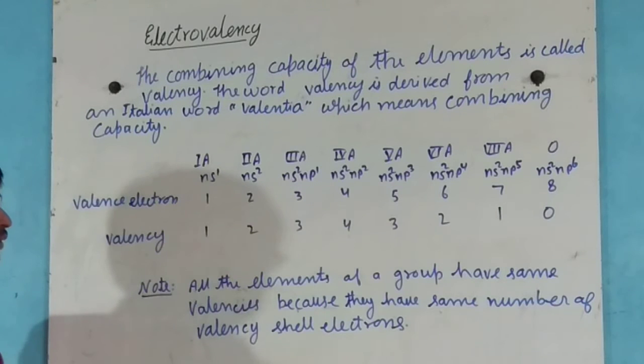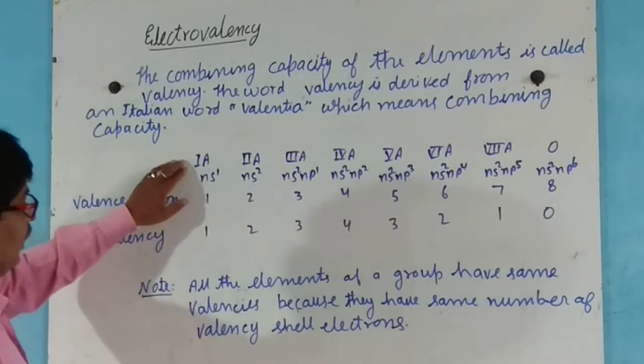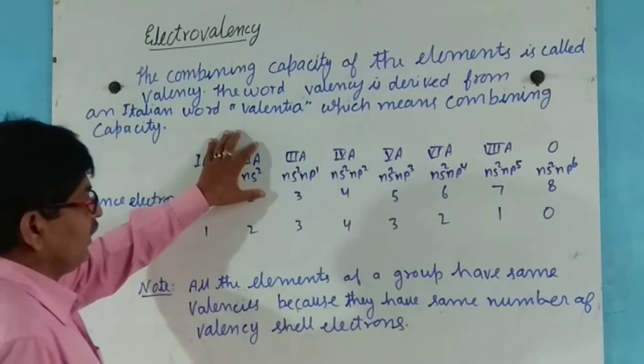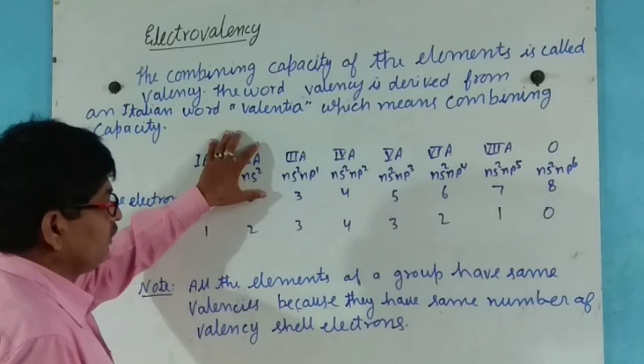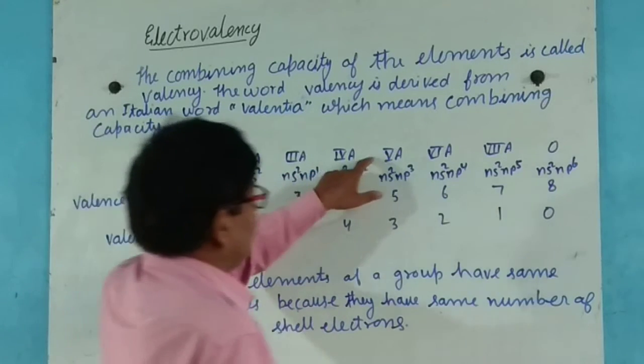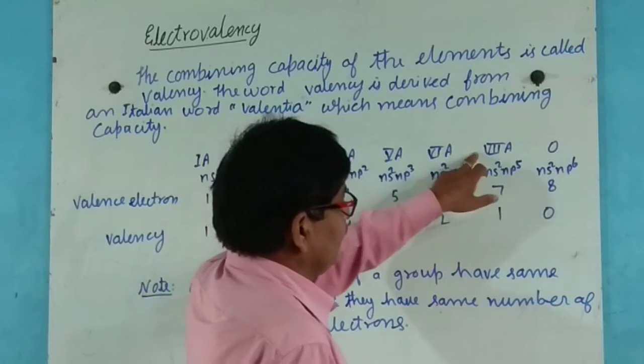Now here in the periodic table, as we see, the first and second groups are S block elements, and the third, fourth, fifth, sixth, seventh, and 0 groups